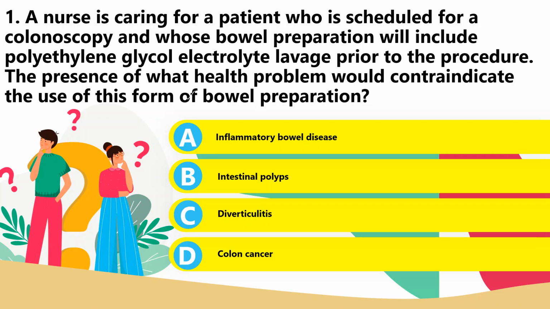So in this case, the best answer is letter A, which is inflammatory bowel disease, because the use of a lavage solution is contraindicated in patients with intestinal obstruction or inflammatory bowel disease. It can be safely given to patients who have polyps, colon cancer, or diverticulitis, because with inflammatory bowel disease, there is a possibility of perforation. Answer for number 1 is letter A.